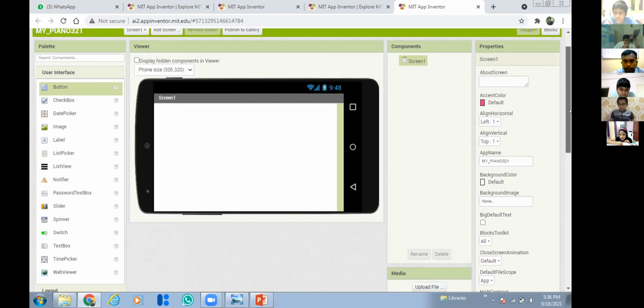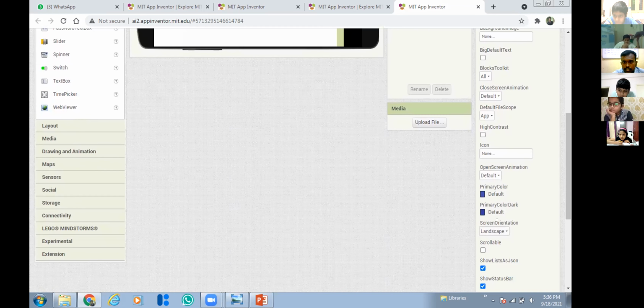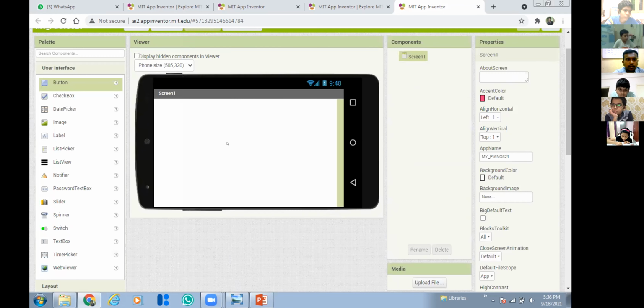So once again I'm repeating, in the screen properties there is a property called screen orientation. You should select the screen orientation as landscape, so that the screen position will be changed like this. Okay, got it everyone?